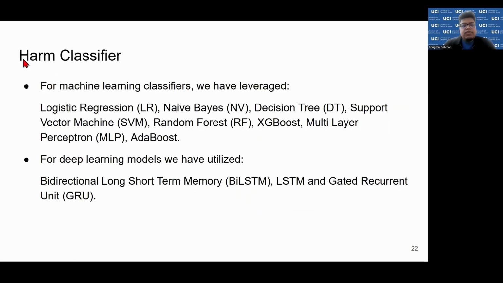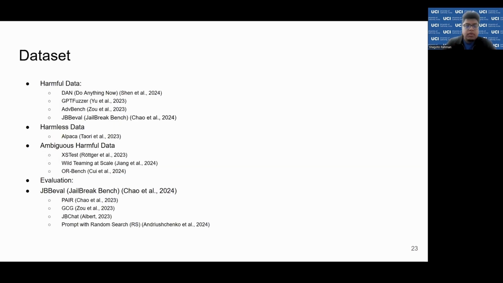After that, we have used the harm classifier, which is basically a bunch of machine learning and deep learning models. Since support vector machine was the best performer, at last we have SVM as the harm classifier. Now, as for the data set, we have used three different kinds of data. For harmful data, we have DAN, GPTFuzzer, adversarial Benzi, and JBB eval data set. For harmless, we have used the Alpaca data set. For ambiguous harmful data, we have used the exaggerated safety data, basically XSTest, Red Teaming at Scale, and OR-Bench. And for evaluation, we have used the widely used JBB eval data set that has a bunch of different types of attacks.